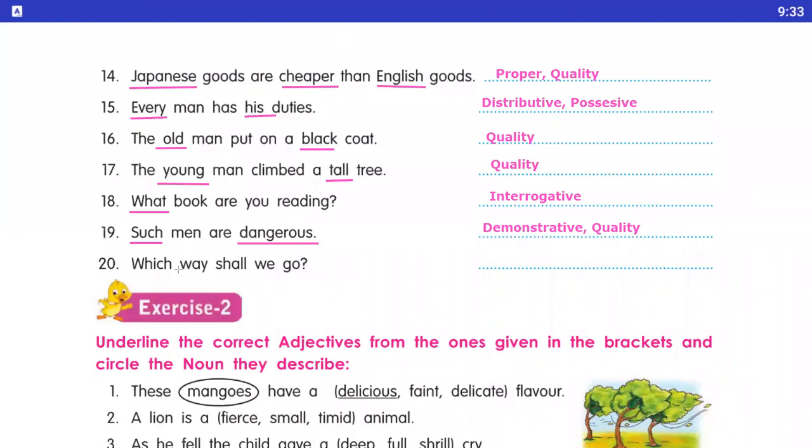Okay. Number 20, which way shall we go? Here you notice underline the which, so it is a interrogative adjective. Okay. Let's start the exercise number 2.